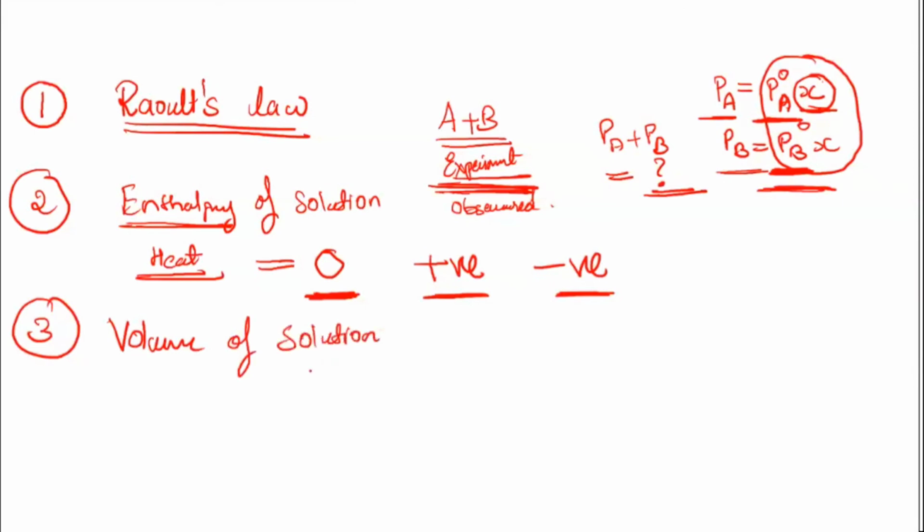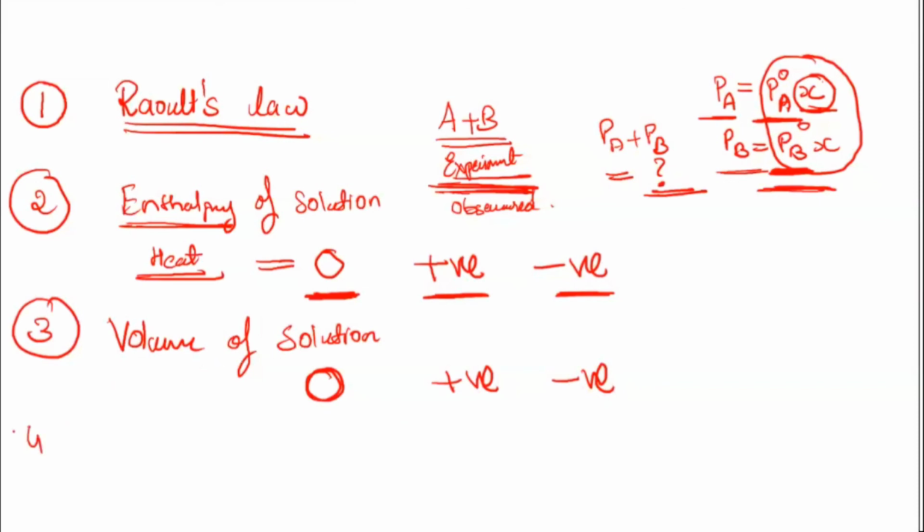Means when you take two liquids and mix them together, whether you get the same volume for the solution, or either there will be a decrease or increase in the volume. Three things can again happen. You may not get any change, that means it will be 0, or you may get an extra value, positive value I can say, or you may get less than whatever you have expected, negative value. So again, three things are possible here. These are the three things which will happen when the two solutions are mixed together.